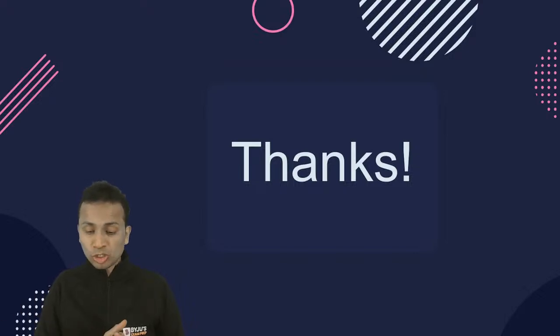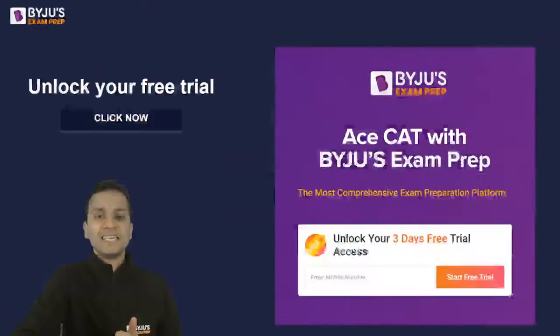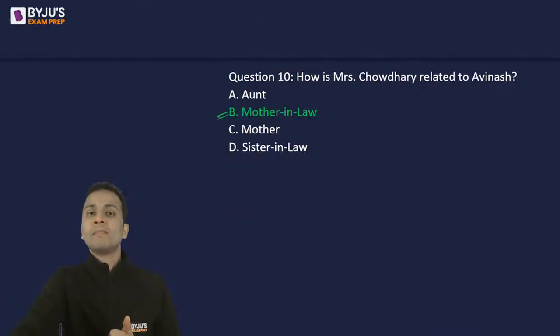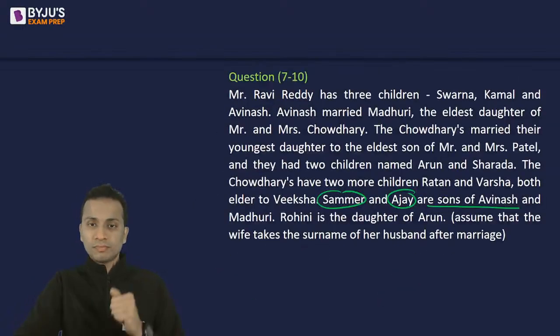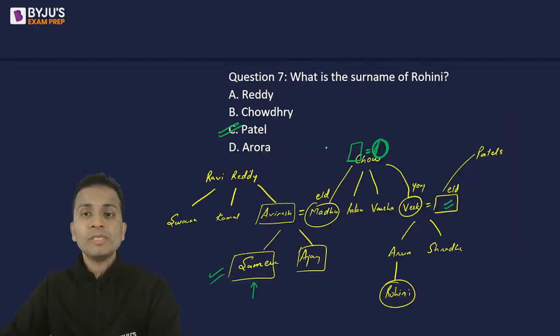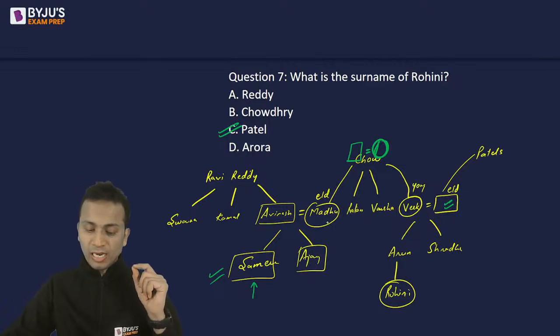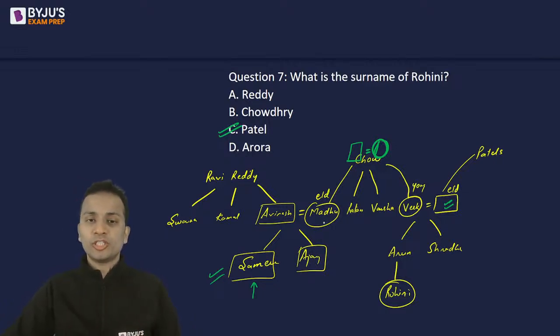Okay, you were talking about Chaudhary family. So 10th question तो वही था ना? 10th question चल दोबारा चलते हैं यार. No problem. So 10th question, how is Mrs. Chaudhary related to Avinash? Okay. So you are saying sister-in-law, Mrs. Chaudhary, right? So Mrs. Chaudhary, acha. So Aditya, I understood your question. Okay. So Avinash से Mrs. Chaudhary. अब Mrs. Chaudhary कहाँ पे referred है?